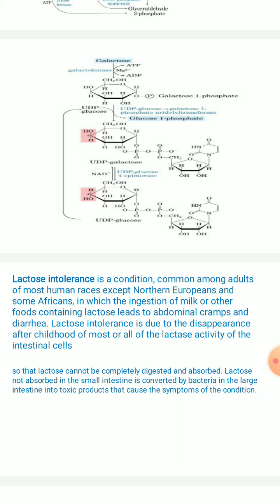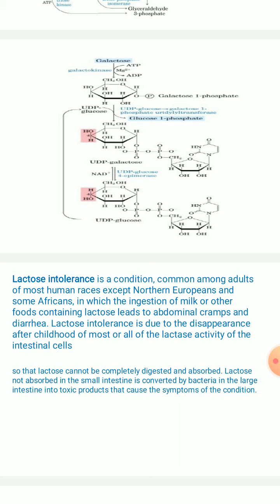Lactose intolerance happens due to the disappearance of most of the lactase after childhood.